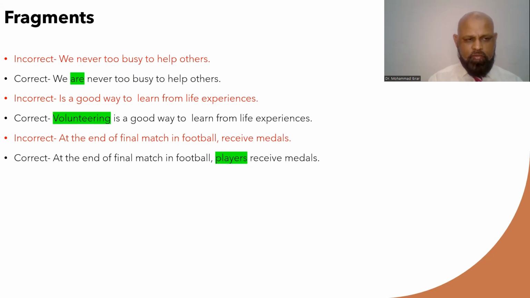Another type of mistake is the fragment. Now, fragment: when you write a sentence, either the subject or the verb is missing. You cannot make a sentence in English without a subject or without a verb. You must have at least one subject and one verb. That's called a fragment. So take a look at the first example.